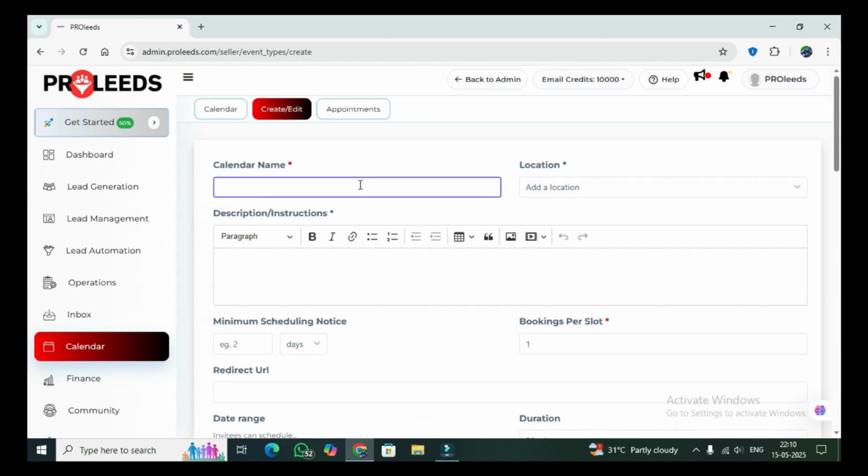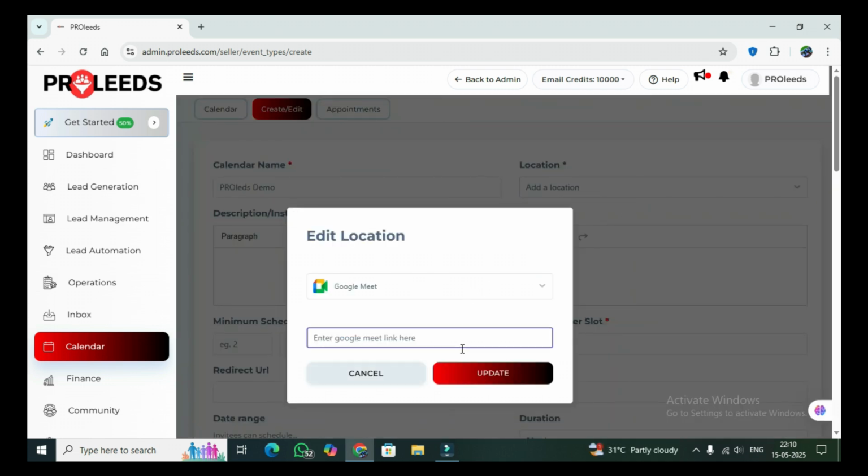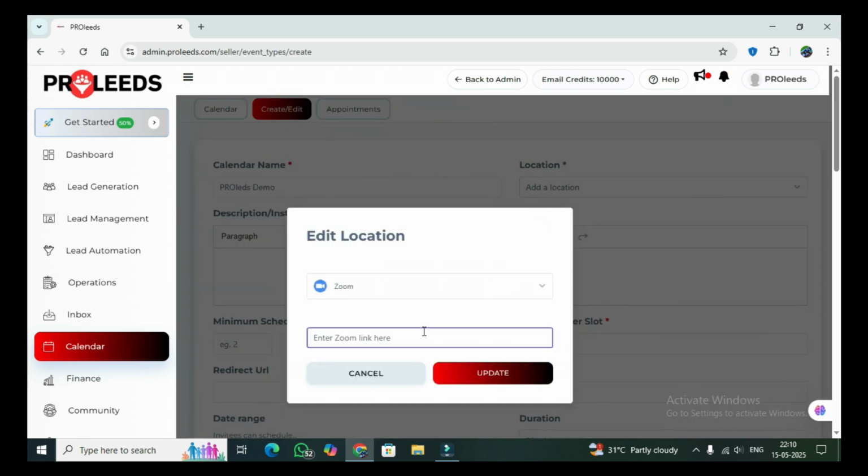So here first you need to give a calendar name. So for example, I'm going to give ProLeads demo. So a location we should add where the person should connect. We can choose multiple like Google Meet. We have to enter a link here. So I will just enter a link.